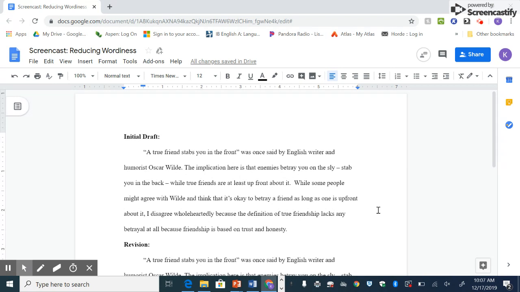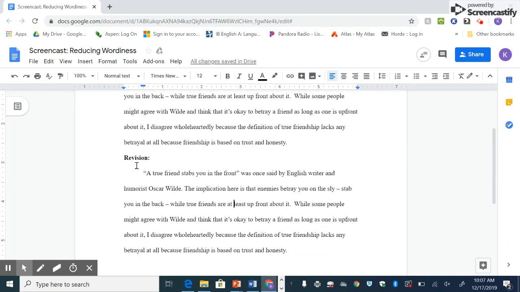So the first strategy that I'm going to use is to look for passive voice. So passive voice is when the action is done to the subject instead of the subject doing the action. It's like when the news says the homeowner was shot by the intruder. This tends to confuse things, so it's much more direct to put the subject first and say the intruder shot the homeowner. Now we know who exactly did what and to whom.